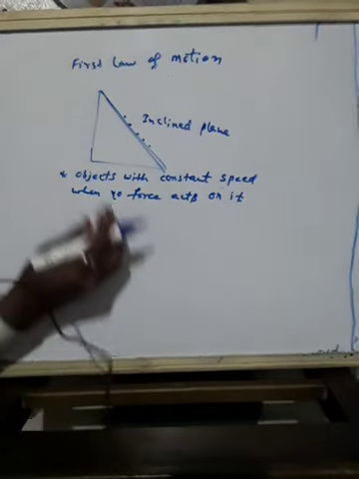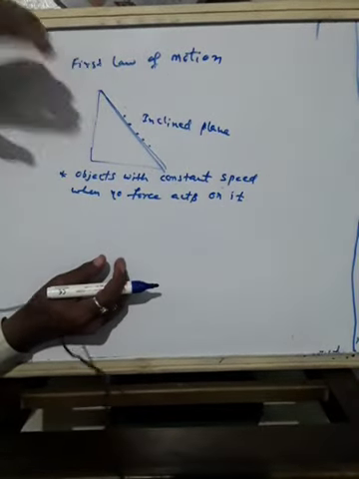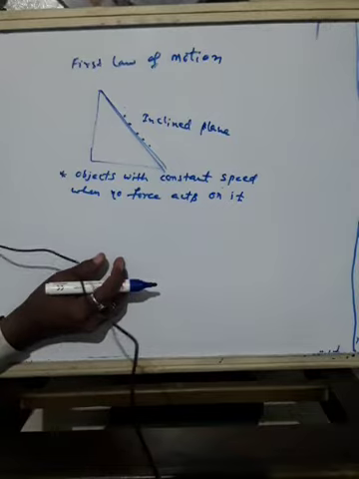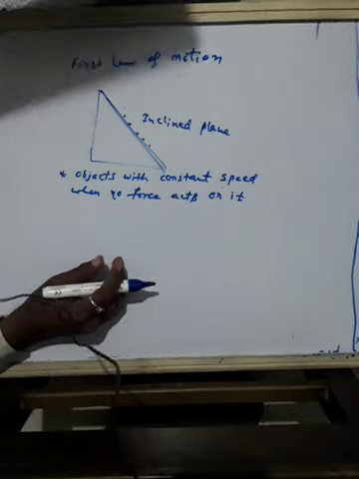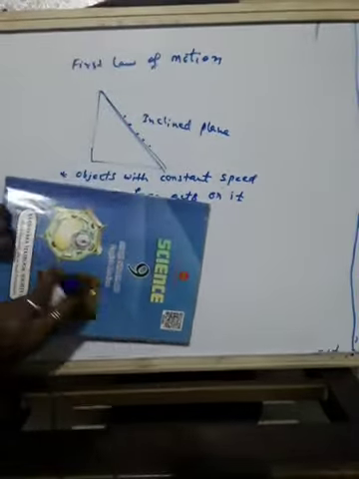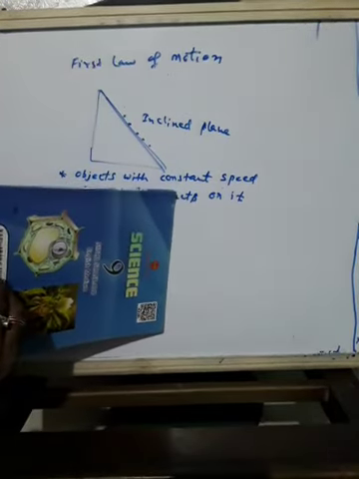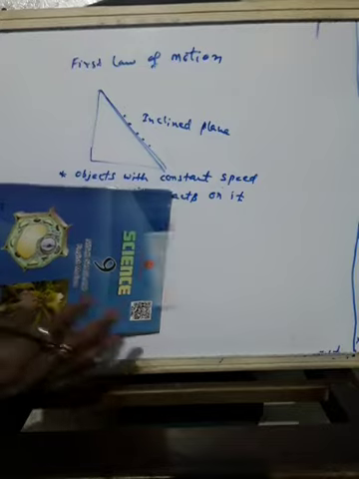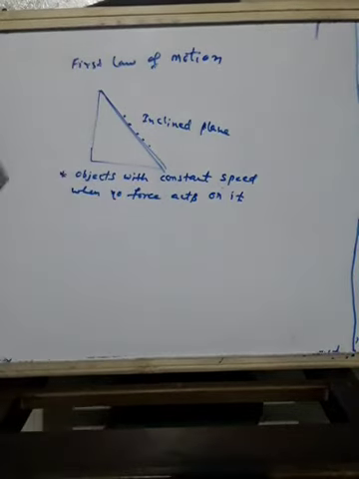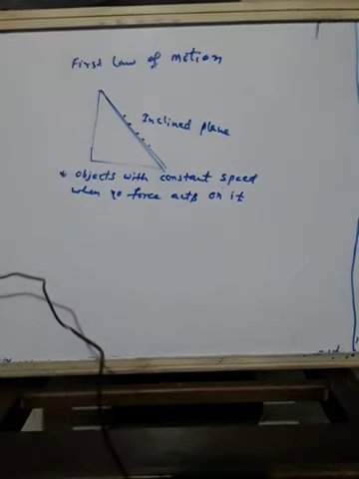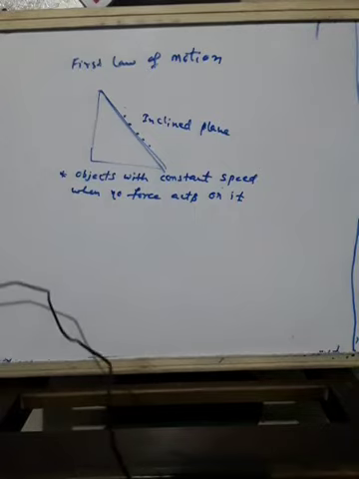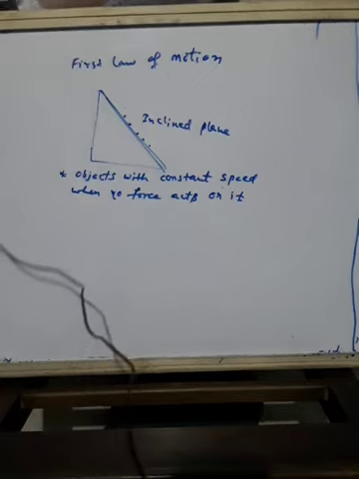This is interesting because if you take a notebook like this or any book and keep a pen on it, it will move a little, but if you make it slant or inclined, it moves without force. It will move. So this is the reason why objects move with constant speed when no force is acting on them.